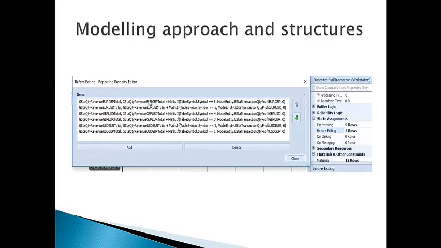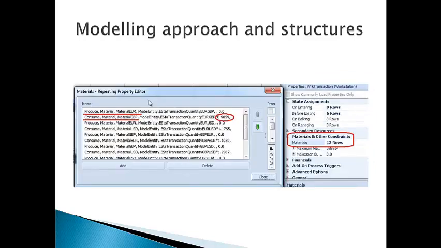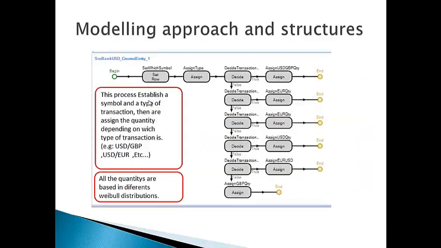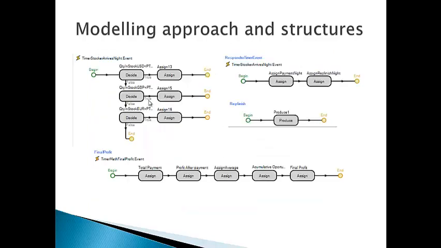In before exiting, we assign to the global variables the quantity of revenue for each transaction. Besides, in materials and other constraints we produce or consume the quantity of each type of currency depending on each type of transaction, all in USD. In the process for the source bank, we establish a symbol and type of transaction. Then the quantity is assigned depending on the type of transaction.